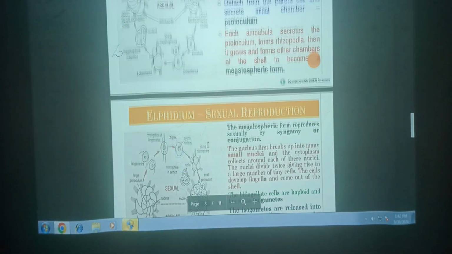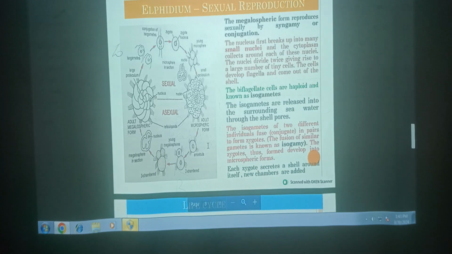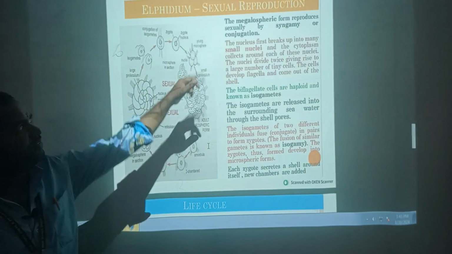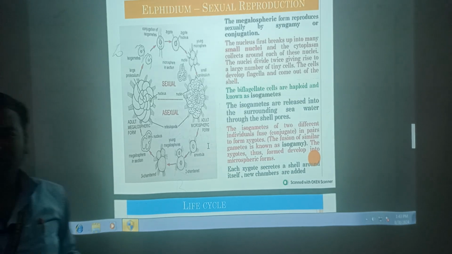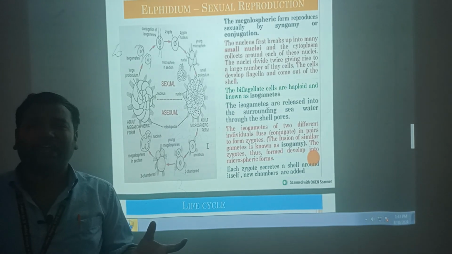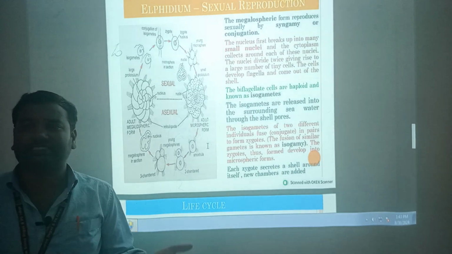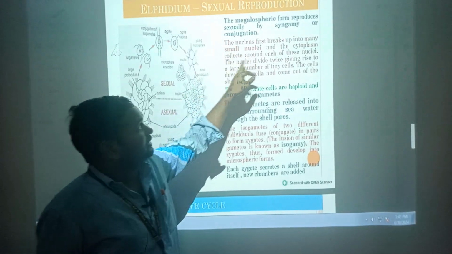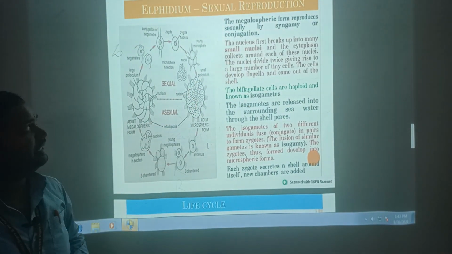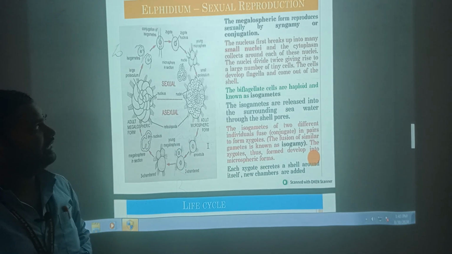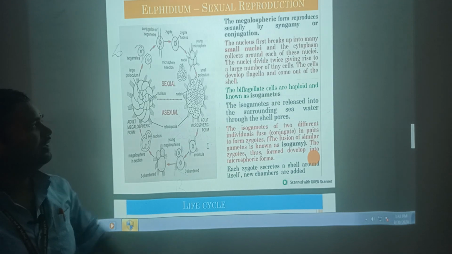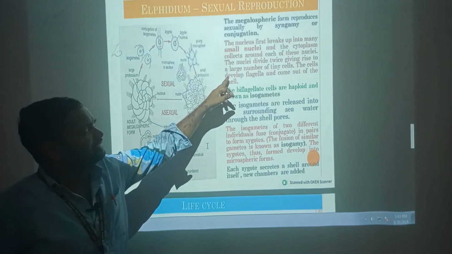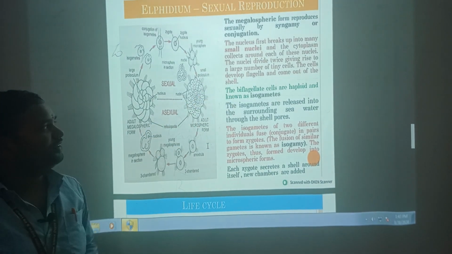Next, sexual reproduction in Elphidium. The megalospheric form reproduces sexually by syngamy or conjugation. Conjugation means two different organisms exchange gametes. The nucleus first breaks up into many small nuclei and the cytoplasm collects around each of these nuclei. The nucleus divides twice, giving rise to a large number of tiny cells.